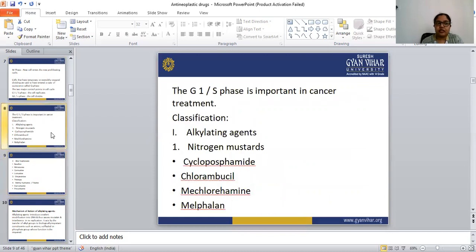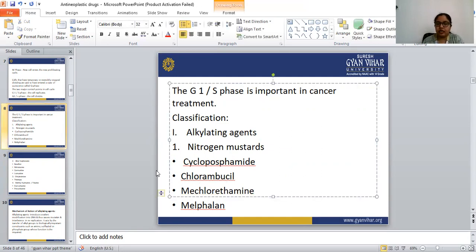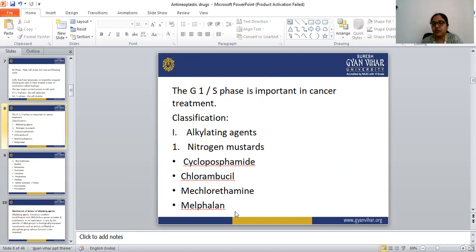The examples of the nitrogen mustards are cyclophosphamide, chlorambucil, mechlorethamine, and melphalan. We have to learn these four drugs because they are in your syllabus. Nitrogen mustard comes under the category of alkylating agents.